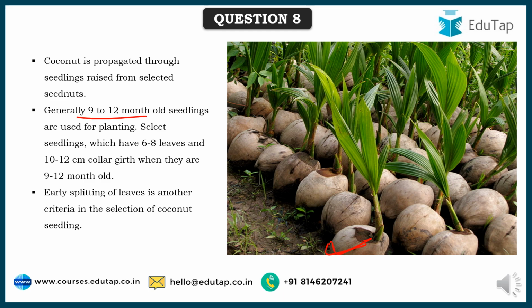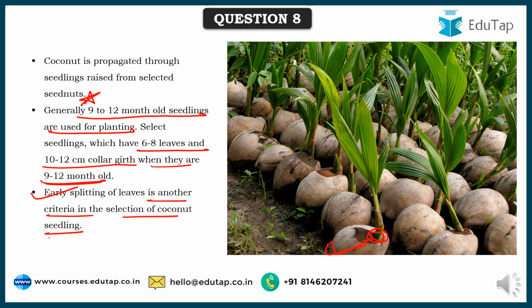Generally 9 to 12-month-old seedlings are used for planting, and we select seedlings which have 6 to 8 leaves and 10 to 12 centimeters collar girth. This is the collar girth, when they are 9 to 12 months old. And early splitting of leaves is another criterion in the selection of coconut seedlings. So these are the various characteristics of the best coconut seedling that can be picked for planting in the main field.